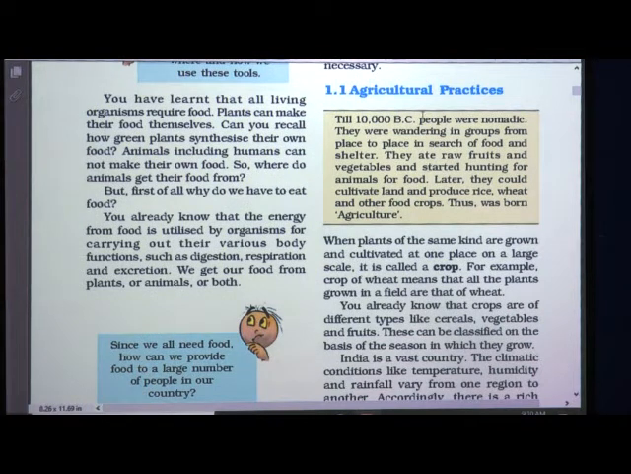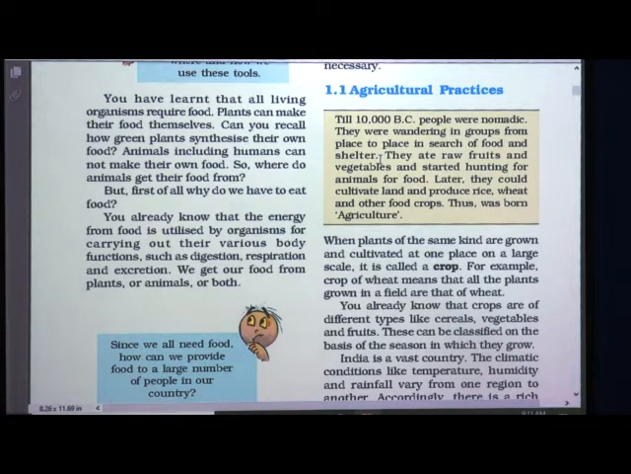Till 10,000 BC, people were nomadic. They were wandering in groups from place to place in search of food and shelter. They ate raw fruits and vegetables and started hunting for animals for food.